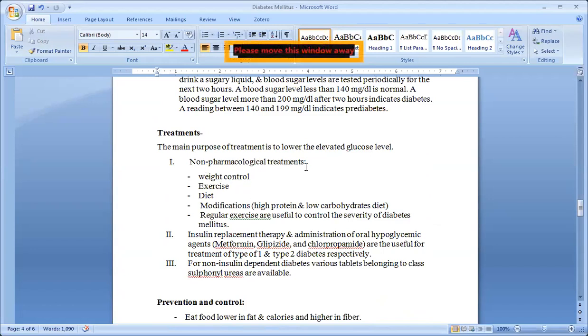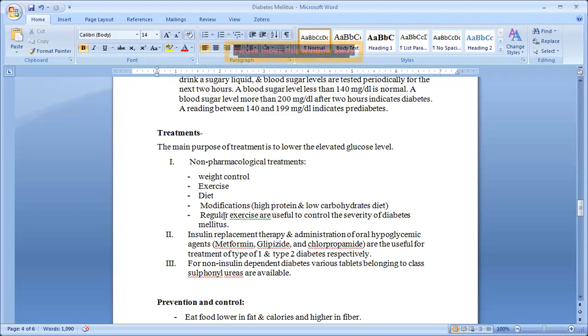Non-pharmacological treatment means what? How can we treat? By controlling the diet, by controlling the weight, by regular exercising, by monitoring, okay? By modifications, means by taking high protein and low carbohydrate. How do we have to take the diet? Actually, high protein and low carbs, so that we can maintain, isn't it?